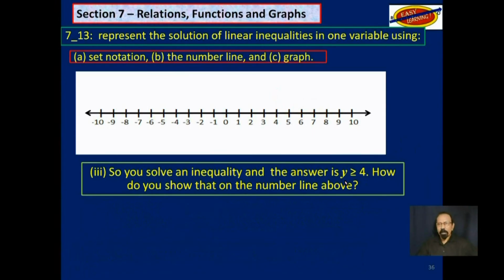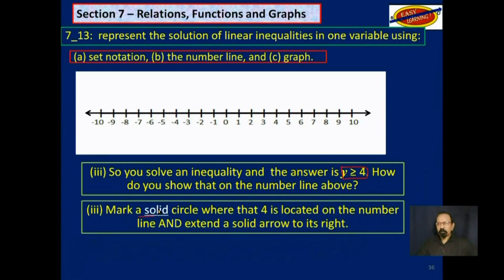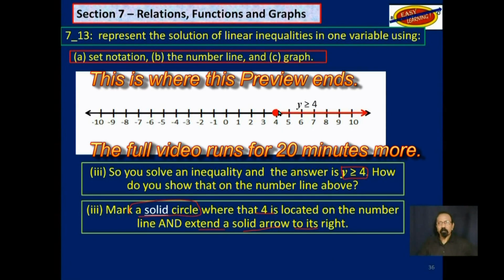So what about if y is greater than or equal to 4? How do you show that on a number line? This time you would mark a solid circle at 4 on the number line and extend a solid arrow to its right, like this, which means y is greater than or equal to 4.